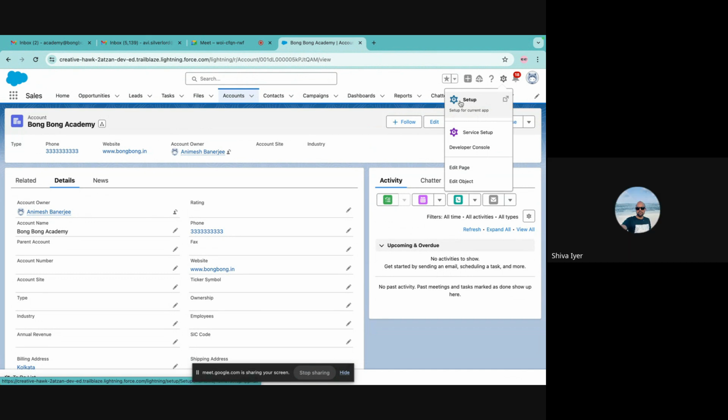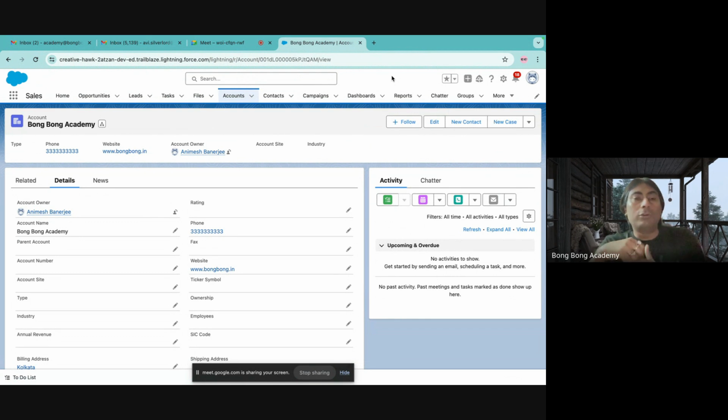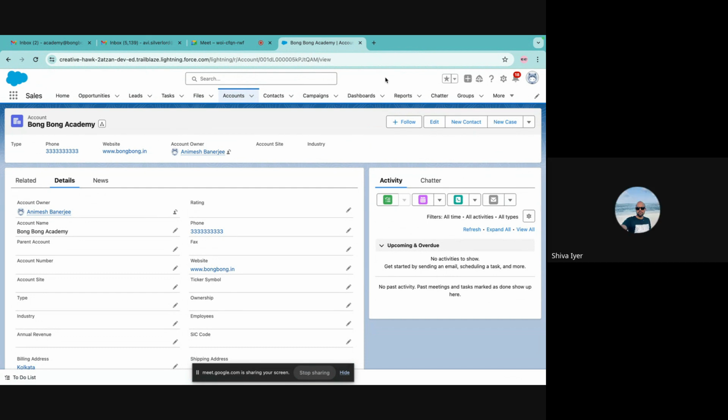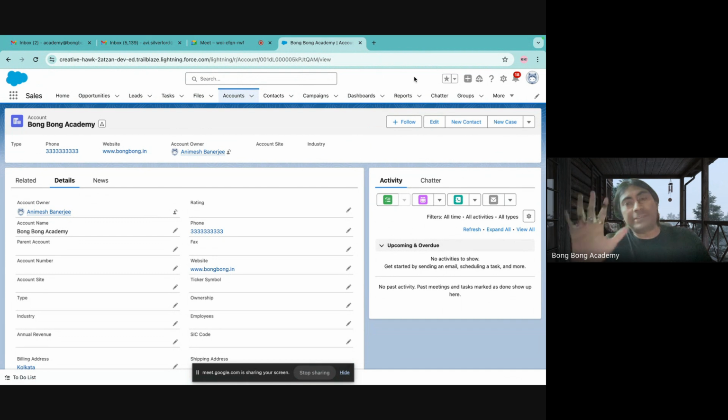Now, in the case of a custom object, you were saying that there are a few standard fields which will come as default. Correct? Those are predefined, the same way as standard objects have the name and other fields. There are only four fields which come out of the box. Salesforce will only give five or six fields. I will show you which fields they will give. Mostly the audit fields and the name field.